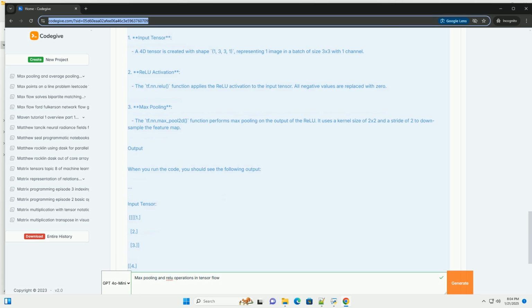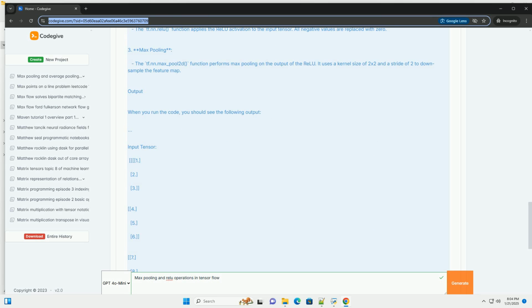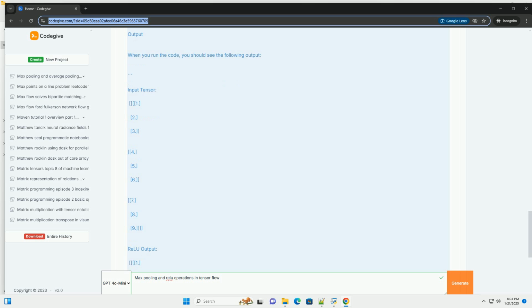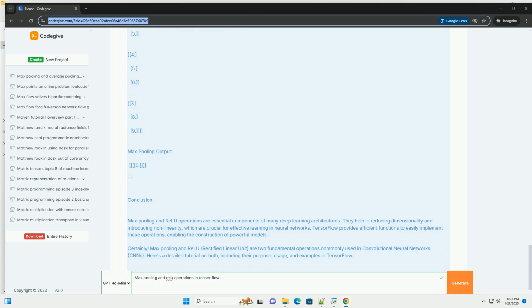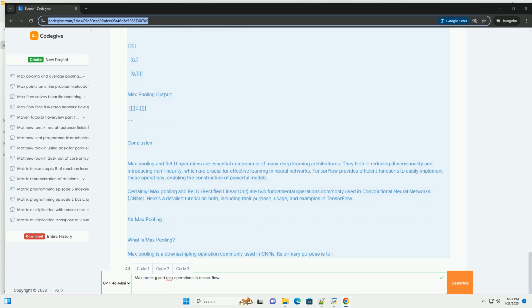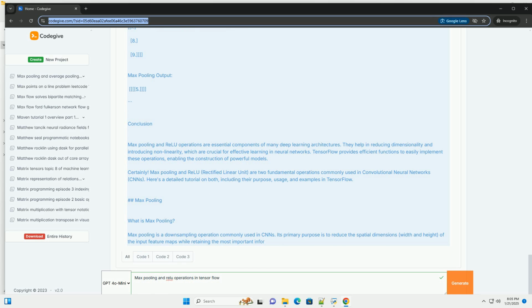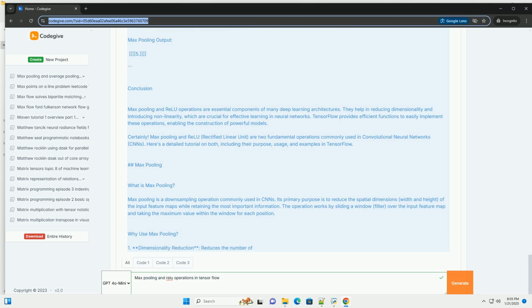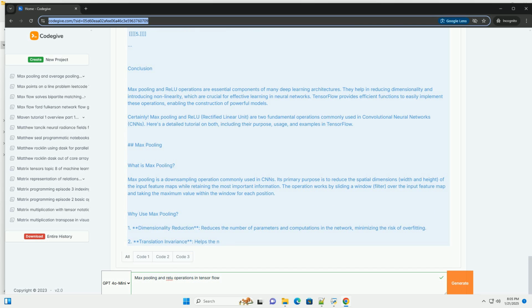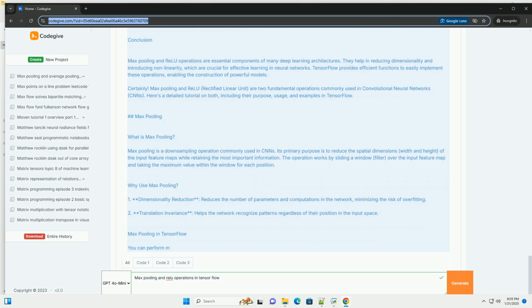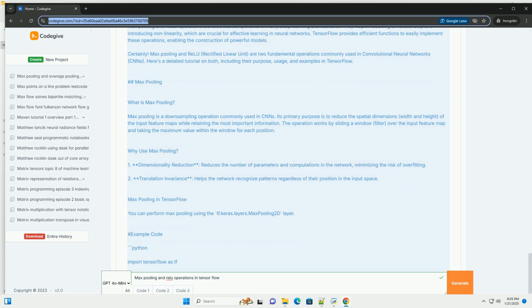Pool_size, the size of the window, for example 2x2. Strides, the number of pixels the window moves after each operation. Padding, determines how the borders of the input are handled, valid or same. Advantages of max pooling: Reduces the computational load. Helps to prevent overfitting. Retains the most prominent features.